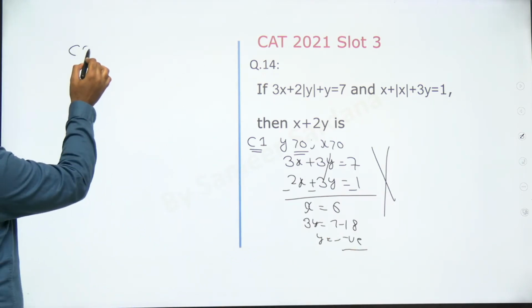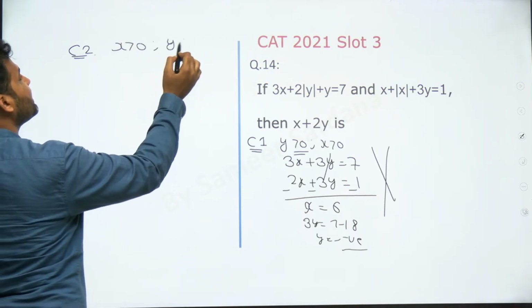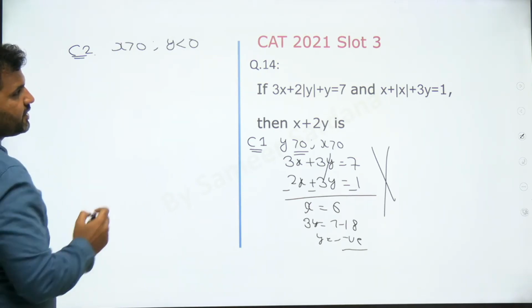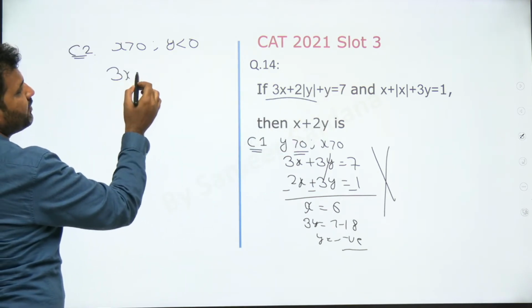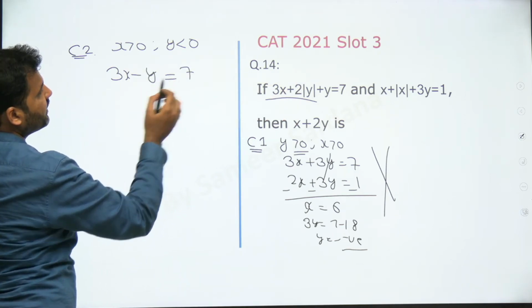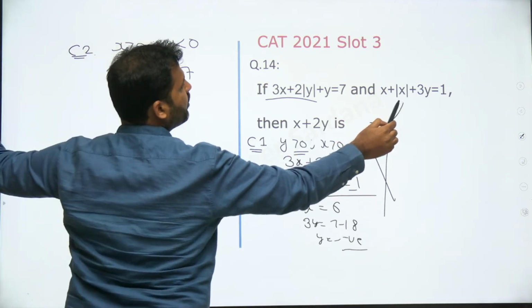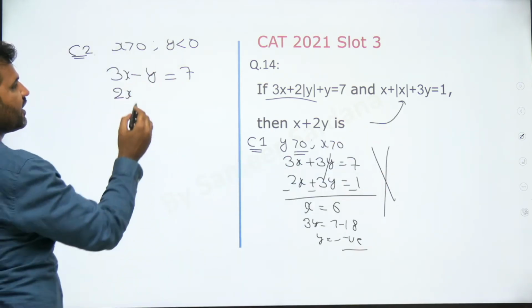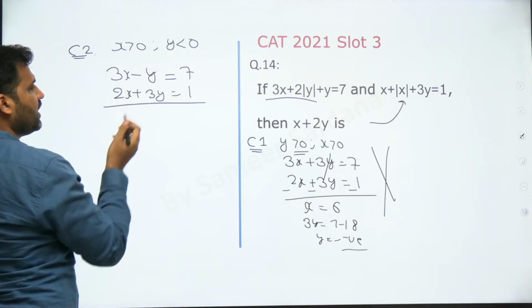Case 2 would be the case where x, let's say, is greater than 0 and y is less than 0. x greater than 0 है, y less than 0. y less than 0 का meaning है that 3x minus 2y plus y, right? Minus y is equal to 7. And the second one would be x greater than 0 है, तो mod of x will be open with a positive sign. So 2x plus 3y will be equal to 1. Now solve these two equations.